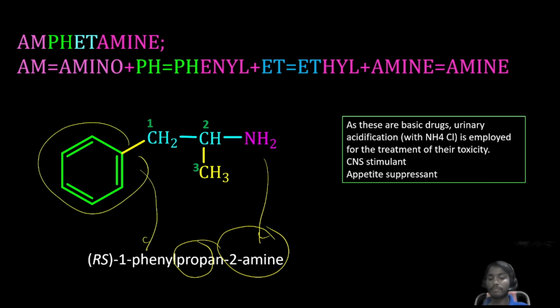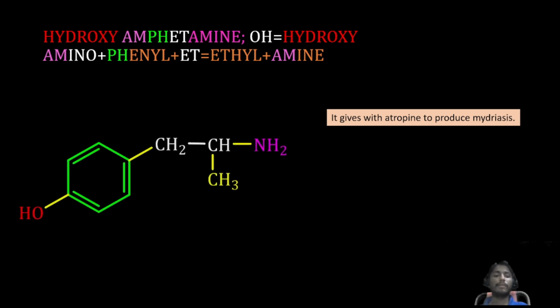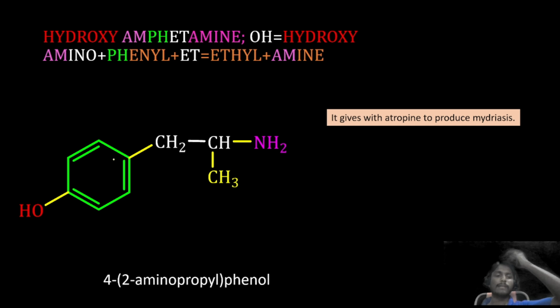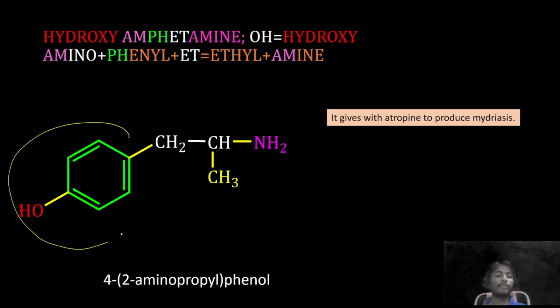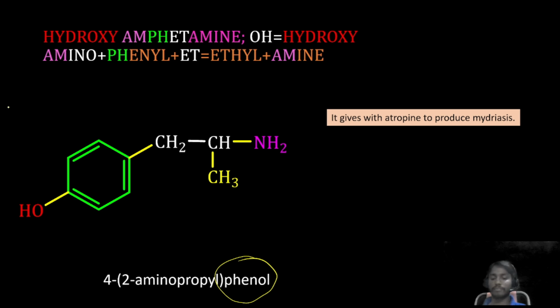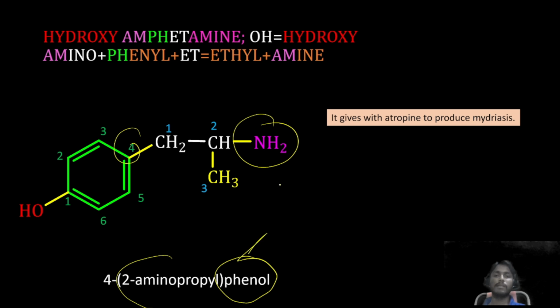Next, hydroxy amphetamine. See, the same amphetamine only, if we have added hydroxy, then hydroxy amphetamine it is. If alcohol group will come, hence phenol will get more priority here. Phenol group will get more priority. Numbering is like this, 1 and 2 3. Next 2-amino propyl, that is at 4th position. Then phenol is a basic nucleus here.